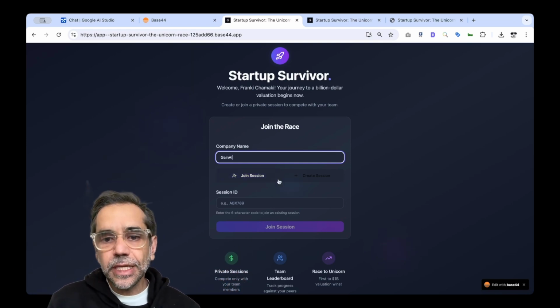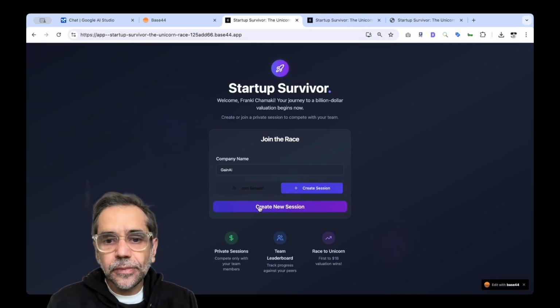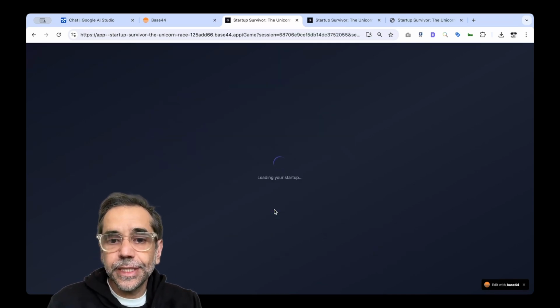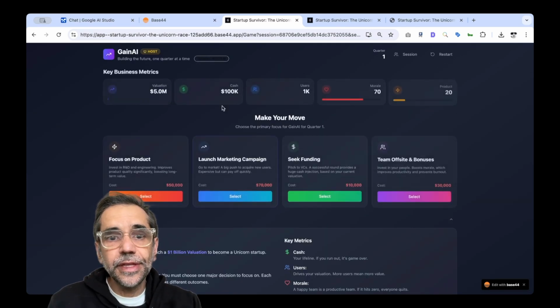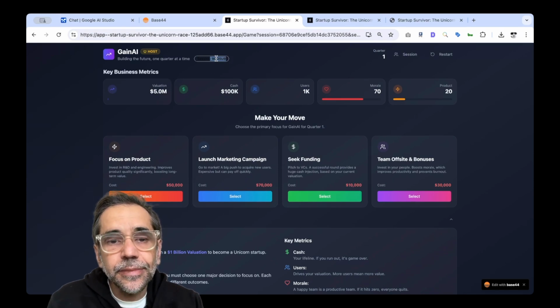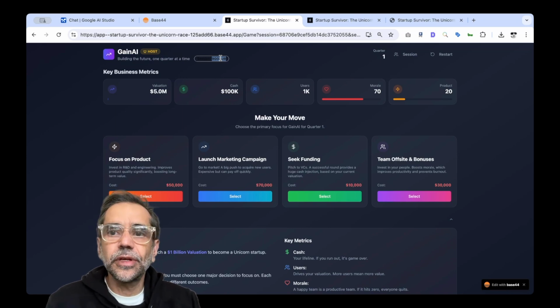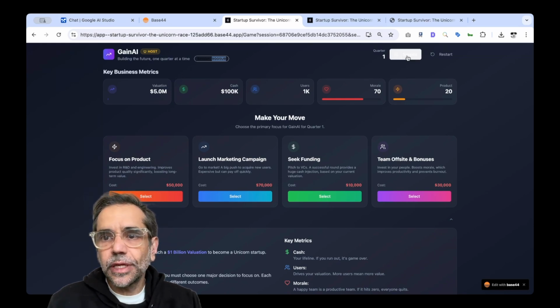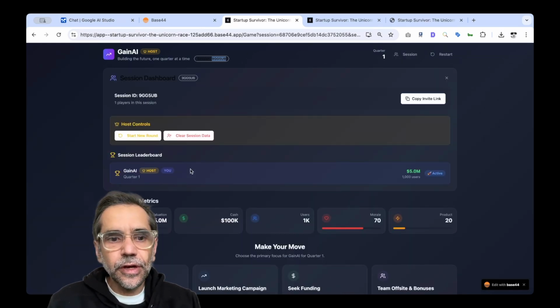So let's just say I'm going to create a new session, and it's going to generate a session ID. That's the session ID, and it actually sends an email. Of course, this is all new. I can edit this, okay? So we can go back and say, hey, can you make the fonts white? Now you can see here in the leaderboard, in the session, you have only me, right?